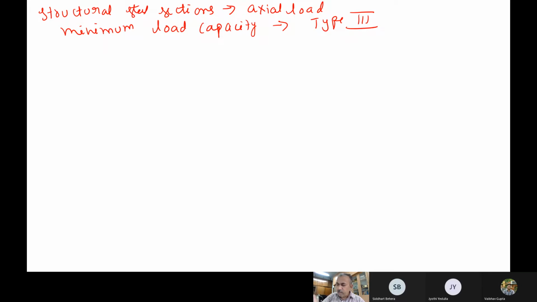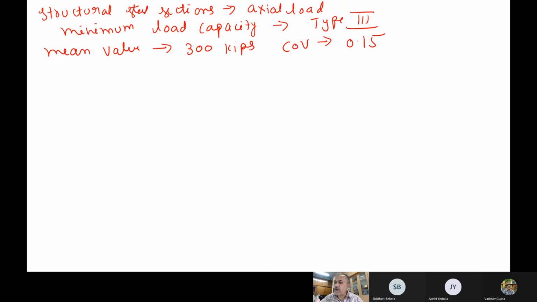And the mean value of the smallest value is around 300 kips, these units, and the coefficient of variation is 0.15. So these two have been provided here.